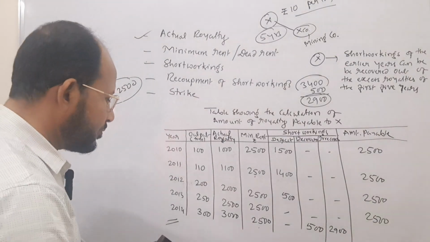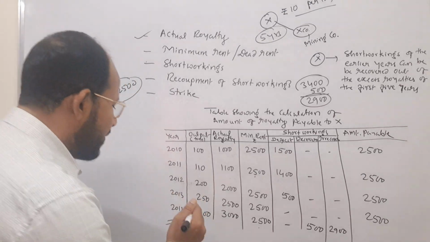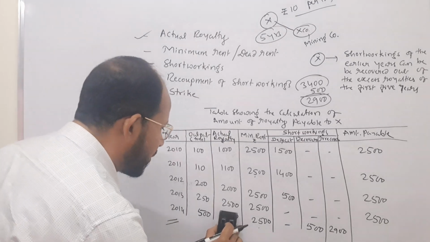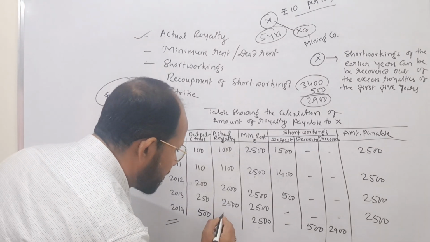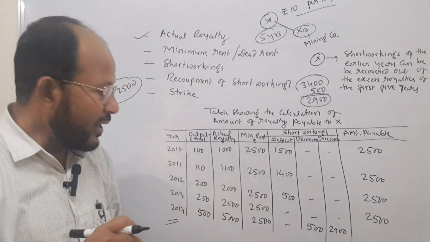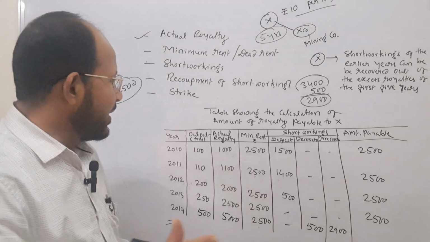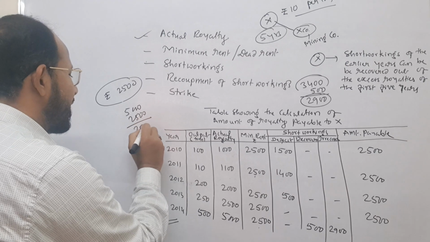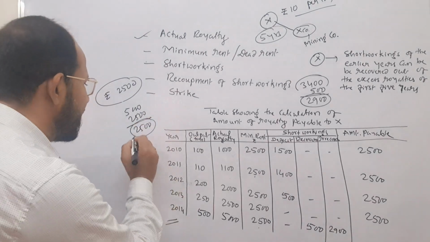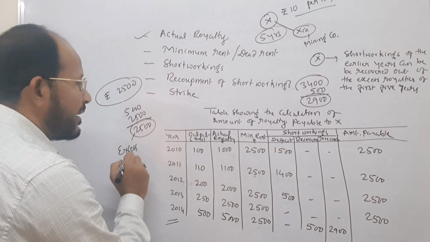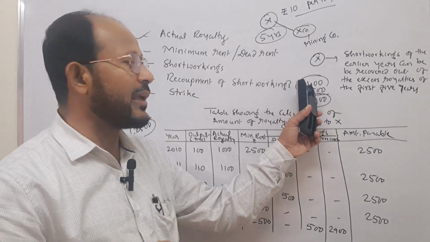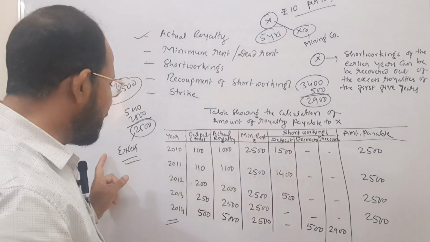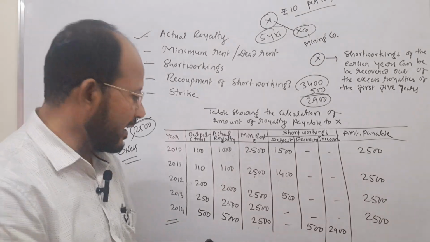Try to understand here. Assume instead of 300 tons, in the fifth year the company extracted 500 tons. 500 tons in the sense, how much actual royalty comes? Here actual royalty comes to rupees how much? 5000 it comes. Minimum rent is how much? 2500. Out of 5000, if 2500 minimum rent is deducted, then whatever amount comes, that is nothing but what? Excess royalty. Total amount, see, short working, how much amount is there? Total amount 3400. Therefore, out of this 3400, the company can recover easily 2500 here.